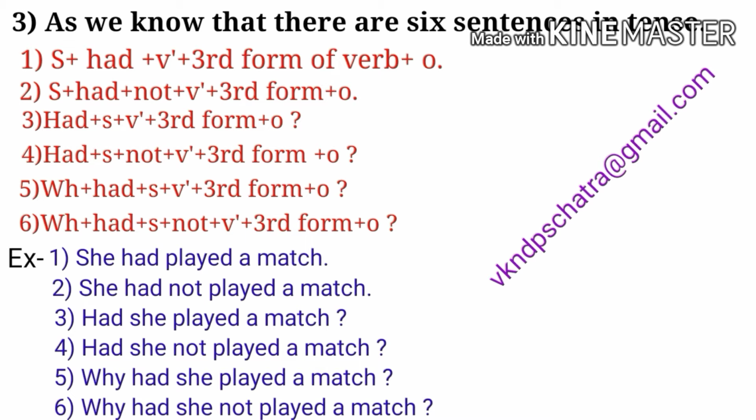The first sentence is: she had played a match. Second: she had not played a match. Third: had she played a match? Fourth: had she not played a match? Fifth: why had she played a match? And last: why had she not played a match? It's very important, so you must read this so that you can understand it very well. Let's move on to the next page.